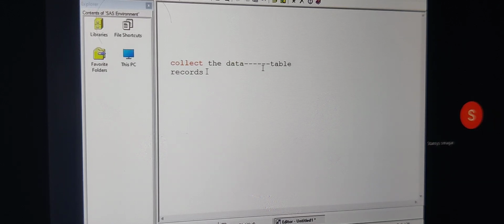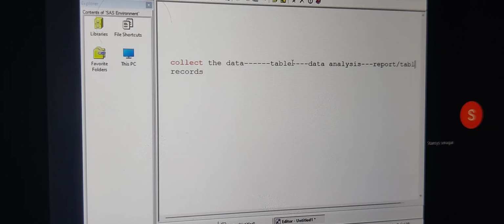If the data is present as a story, as lines, it is very difficult to understand. If you put the same data in a table format, it is easy to understand. Then we do the data analysis. In the last few classes, we have seen some kinds of analysis. By doing the data analysis, we create a report, and we also submit this report in the form of a table. We have seen proc means tables, proc freq frequency tables, univariate tables and all.